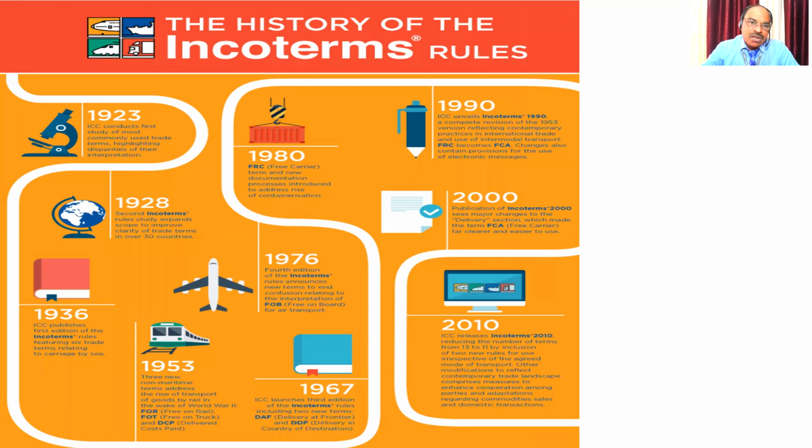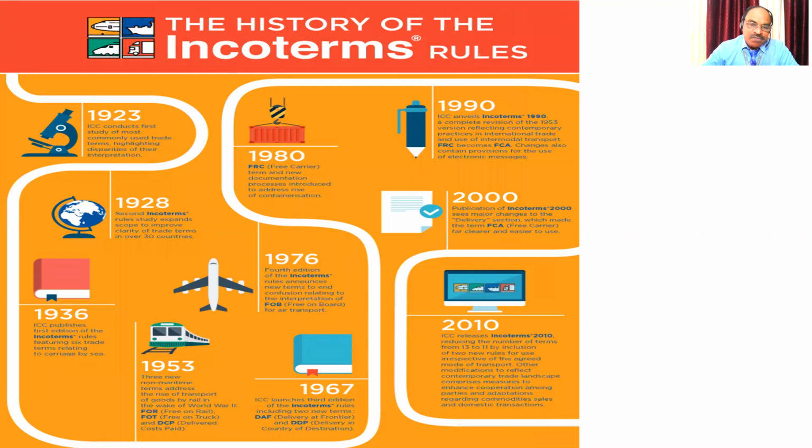The ICC, International Chamber of Commerce, introduced the first guidelines in 1923, then the second Incoterms in 1928. In 1936 it was legally published.